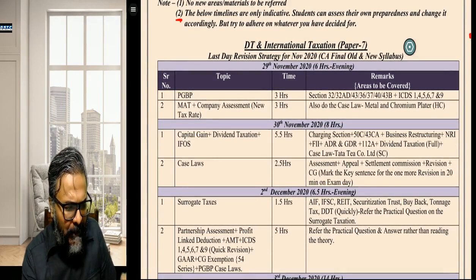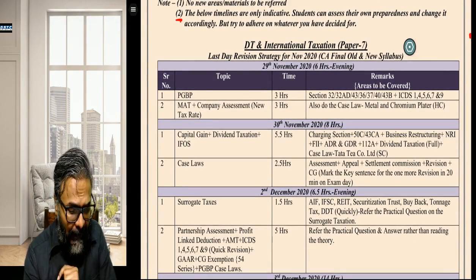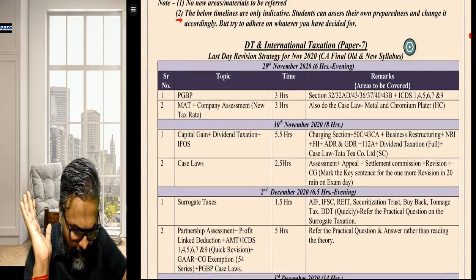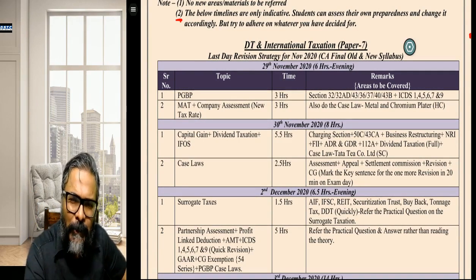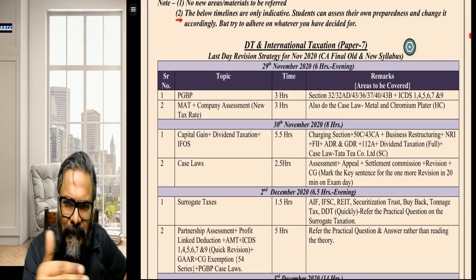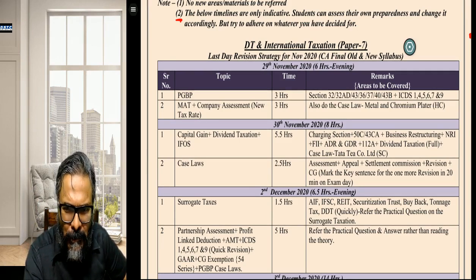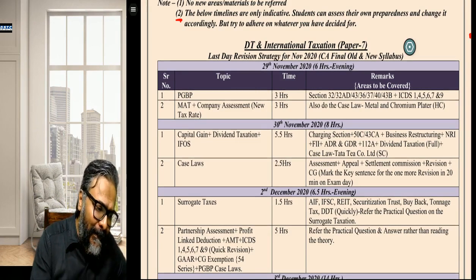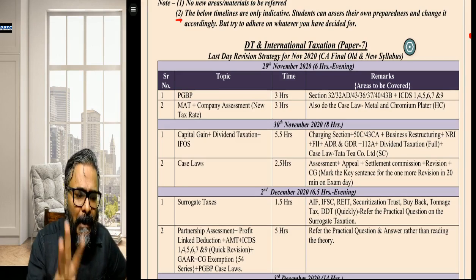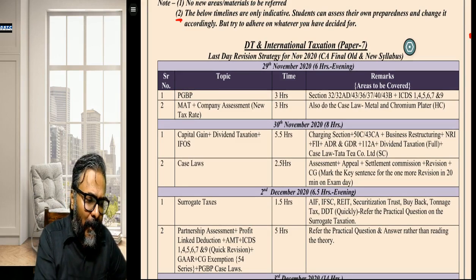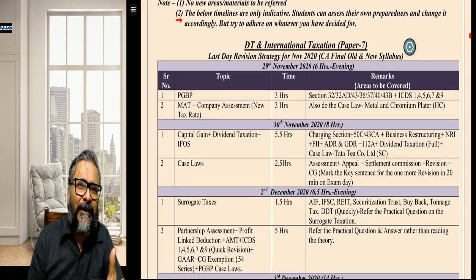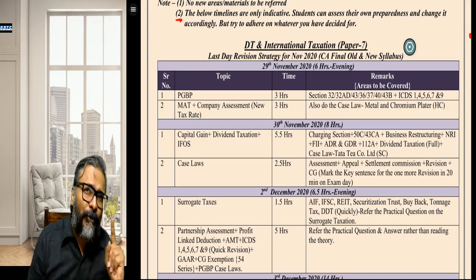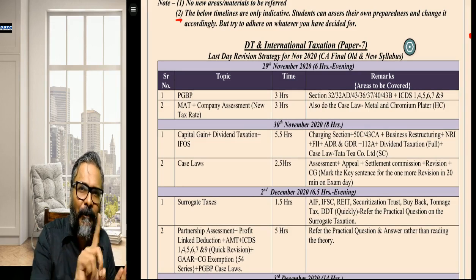Students, attack PGBP on the 29th evening. On the 29th evening, students, please attack PGBP. You'll say, why PGBP? Because obviously you are done with your costing, the first paper of your group 2, or SCMPE for the new course. Please attack this PGBP. 3 hours is the time. I have allotted 6 hours, considering that you come at 6 o'clock and take some bit of rest. Please ensure that the 6 hours of that day become crucial.